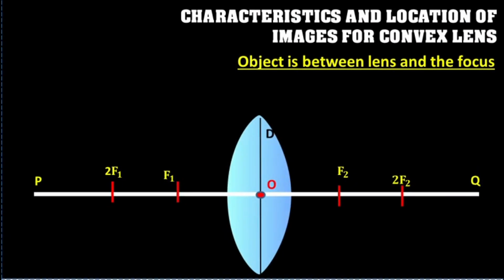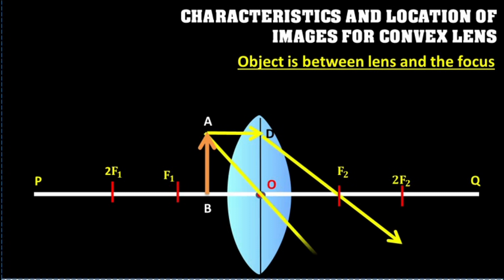Case number 6. When the object is between lens and the focus. In figure, AB is an object placed on the principal axis of a convex lens between its optical center O and first focus f1. From the point A of the object, the ray AD incident parallel to the principal axis, after refraction through the lens, passes through the second focus f2. Another ray AO incident through the optical center O of the lens travels undeviated.